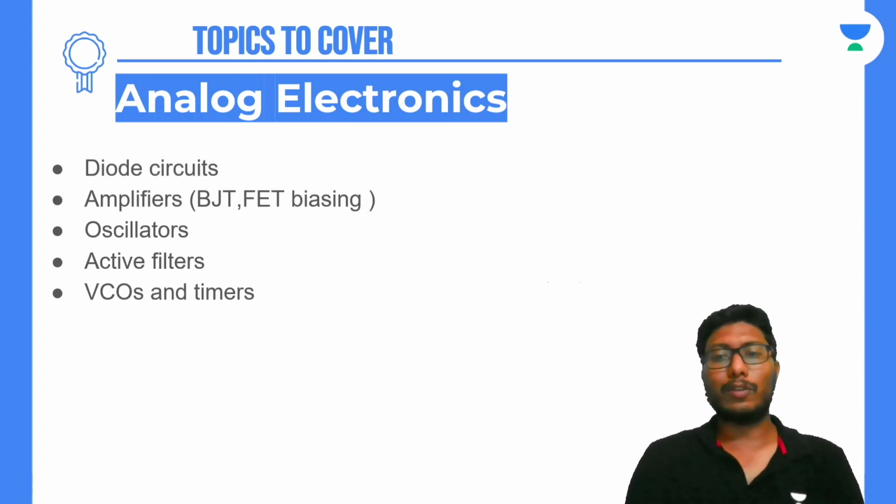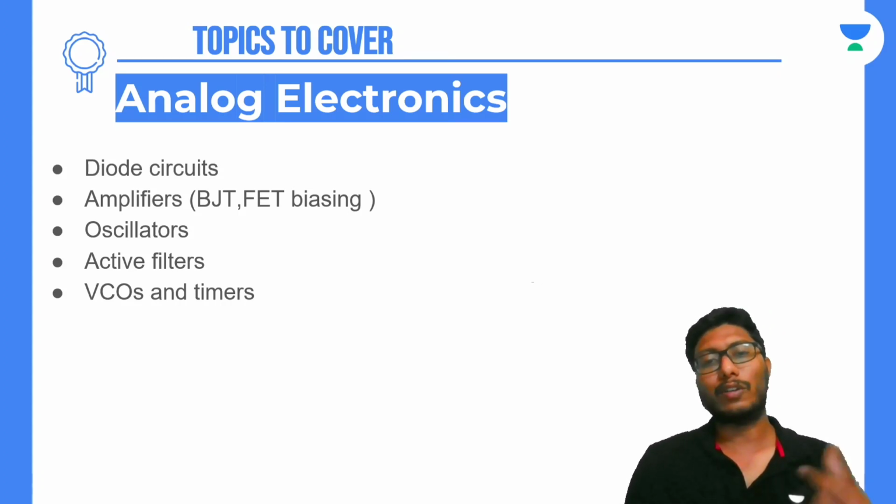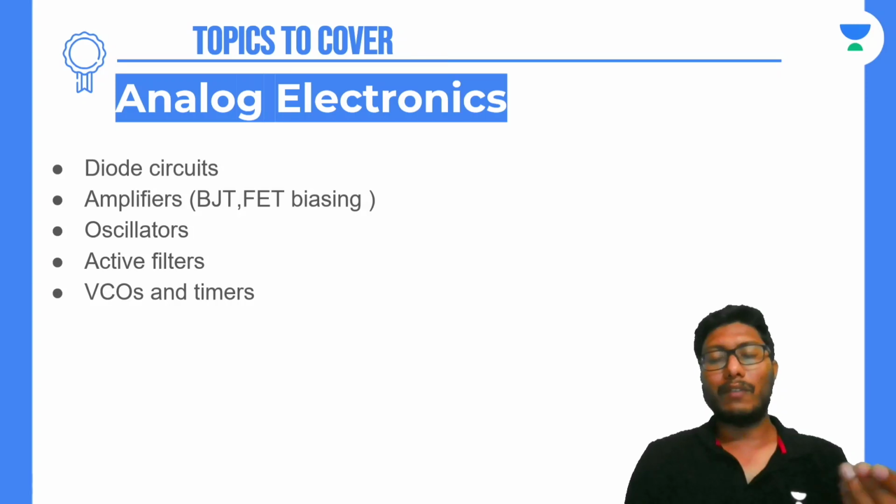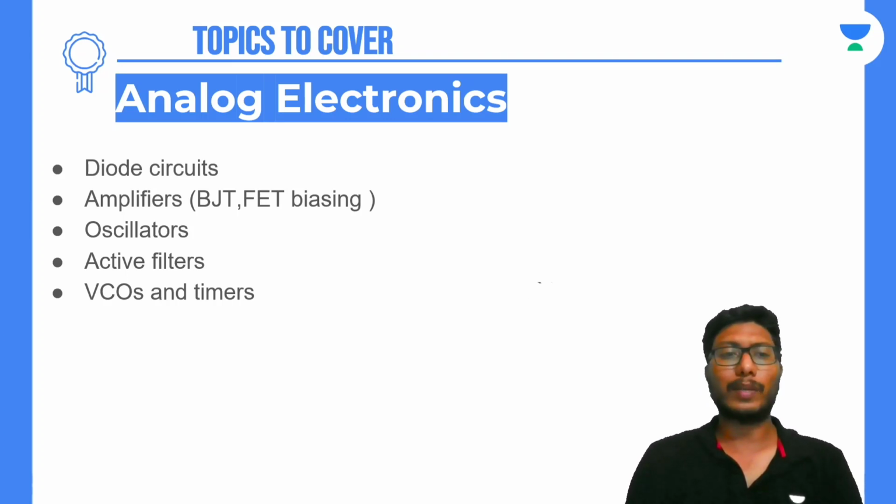Based on that, you will be required to draw the output versus input voltage forms. And sometimes you will be given those transfer characteristics and asked to find which of the given options represents the output versus input characteristics given in the problem. So this is one more type of problem that you might expect.